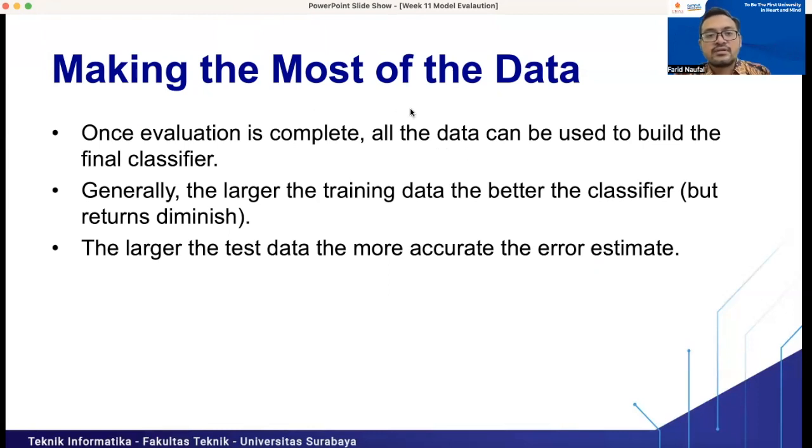Okay, the next one is making the most of the data. Once evaluation is complete, all the data can be used to build the final classifier. Generally, the larger the training data, the better the classifier, but returns diminish. If we have a lot of training data, it helps us build a robust model. Also, the larger the test data, the more accurate the estimate of our model's error. So if we have huge data, it helps us build a robust model.